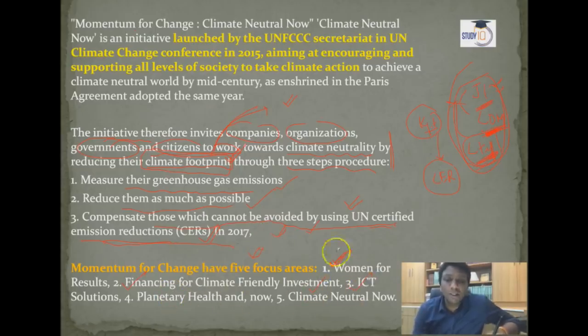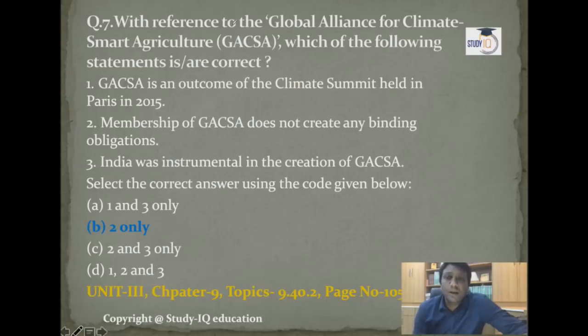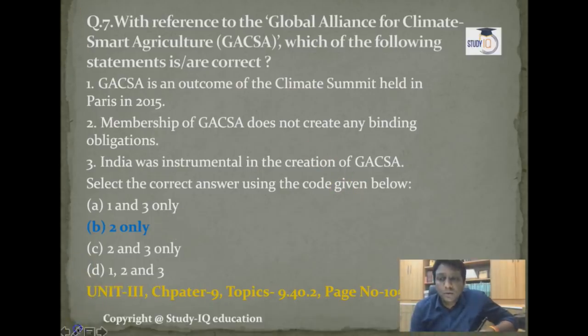Third, information and communication technology solutions are required. Fourth, planetary health is required, and the next one is climate neutral now, where UPSC asks the question under Momentum for Change.